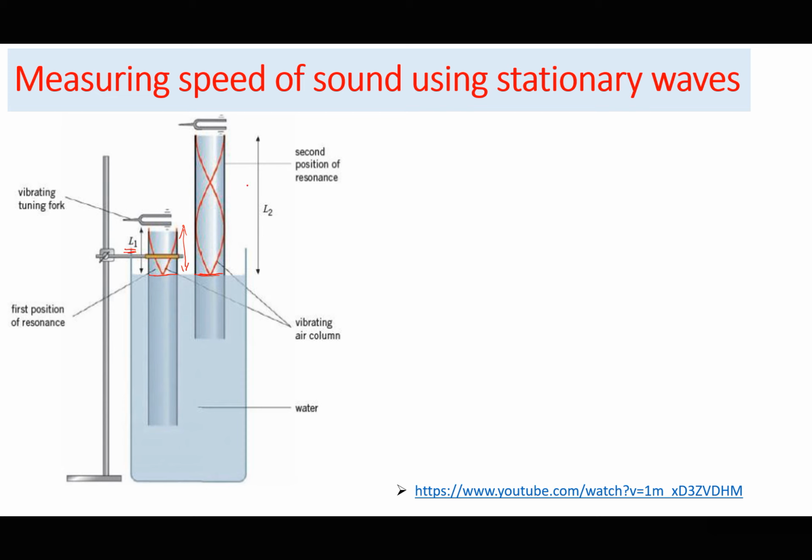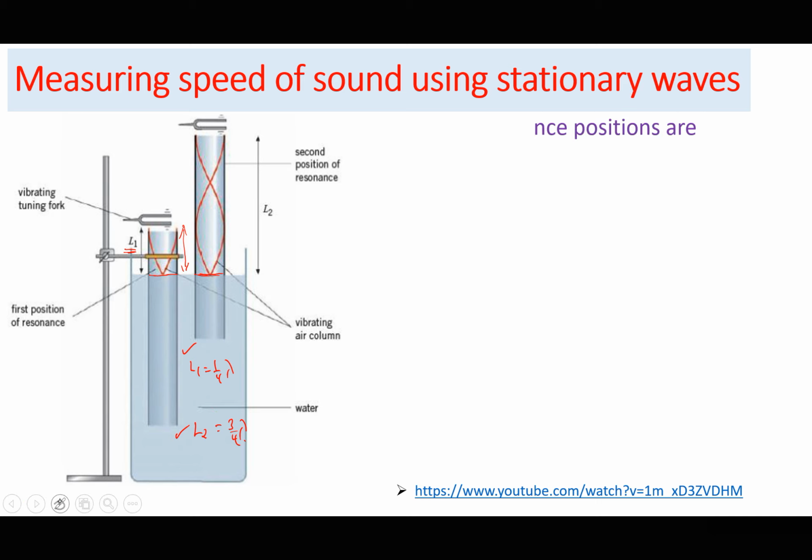Then we can raise the tube again until we hear the second loudest sound, which means the second mode of vibration of the stationary wave in the air inside the pipe has been established. So we measure the length there. Remember, for the fundamental mode, L1 is equal to a quarter of a wavelength. And for the second mode of vibration, we saw that L2 is equal to a half plus a quarter, which is 3/4 of a wavelength. So if L1 is measured and L2 is measured, then we can find the wavelength.